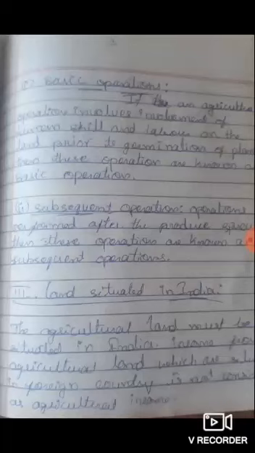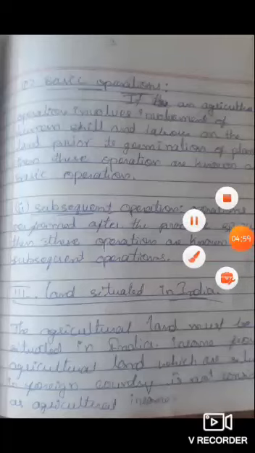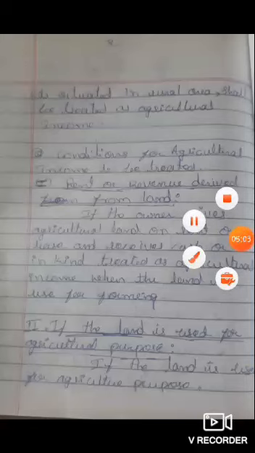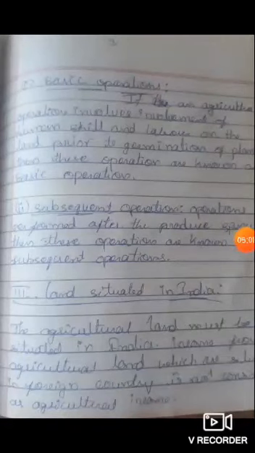So these are called subsequent operations. These are the two conditions under the situation where the land is used for agricultural purpose. So the agricultural purpose depends upon two basic conditions: basic operations and subsequent operations.